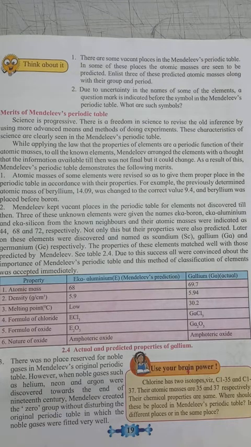Second merit: Mendeleev kept some vacant places in his periodic table for the elements which were not discovered at that time.